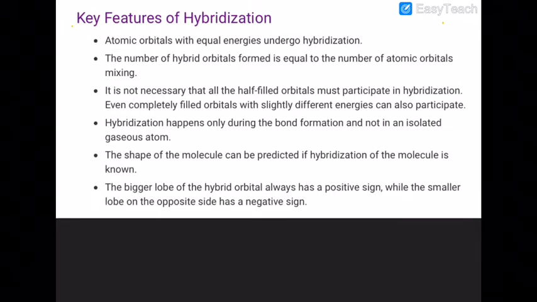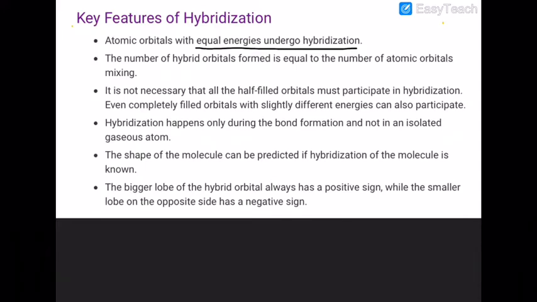So what are the key features of hybridization? Atomic orbitals with equal energy level undergo hybridization. It does not mean that one orbital will belong to the 2s level and the second orbital to the 4d level. It is not like that. It can be 2s and 2p, 3s and 3p, 3s, 3p, 3d, or 4s, 3d.